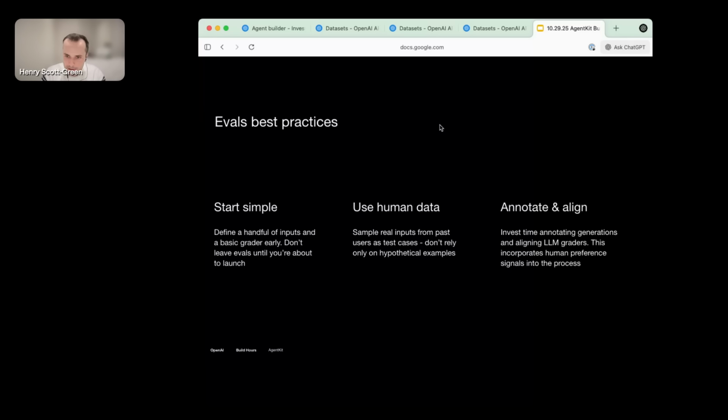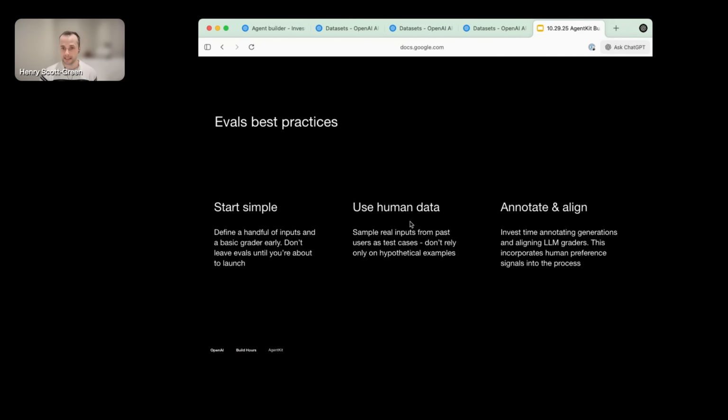First, starting simple. Don't overcomplicate things, but do start early. Have a handful of inputs and a simple grader that you define right at the start of the project. Instead of leaving evals to the last minute, like "I'm just about to ship this thing, I better do some testing," which I know some people do, it's much better to start early, embed evals, and do eval-driven development, where you're rigorously testing your prototypes, finding problems in them, and then quantitatively measuring your improvement as you hill climb against your eval. Much better way to build a product and likely to result in higher performance.